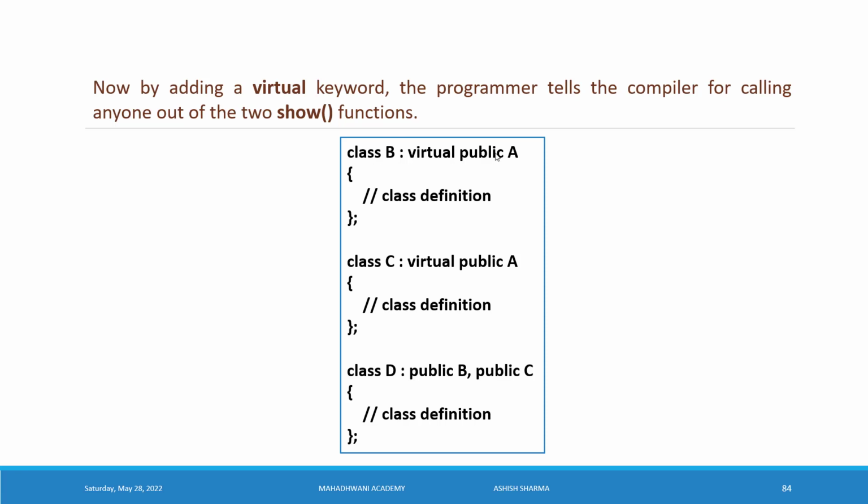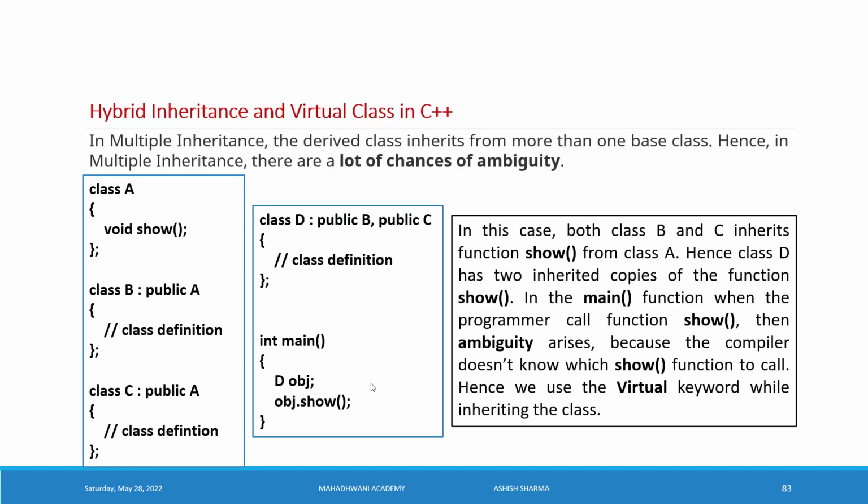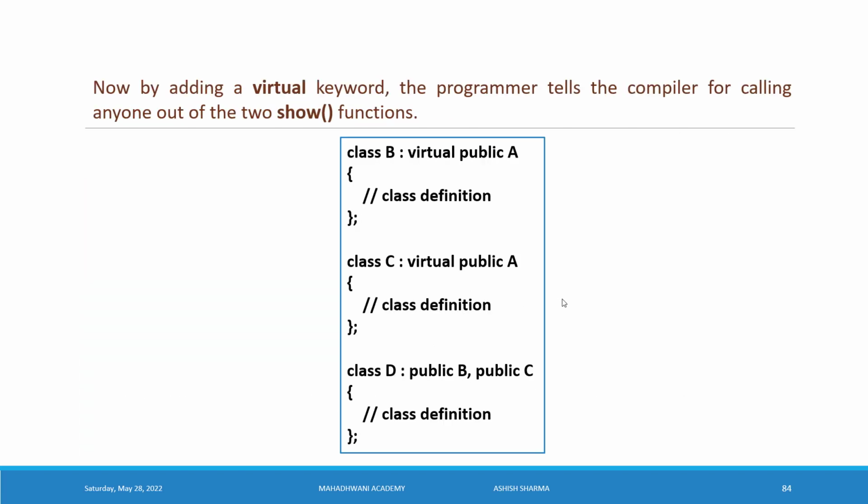Now how do we use virtual here? Class B virtual public A, class C virtual public A. So it decides only one time the show function should be called. We put the virtual keyword here before the A class for inheriting with the derived class B and with the derived class C. Now the D class has features from the class B and class C, the multiple inheritance. So here it always calls only the one show function from the class A. In the last program, just change this and this confusion will be over.